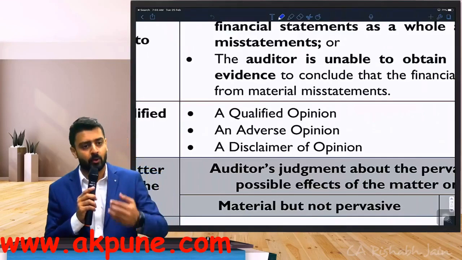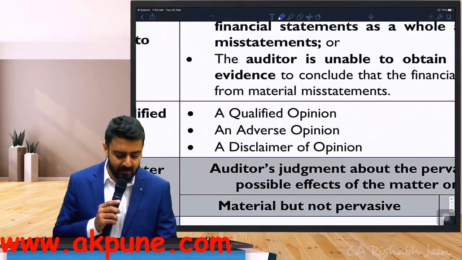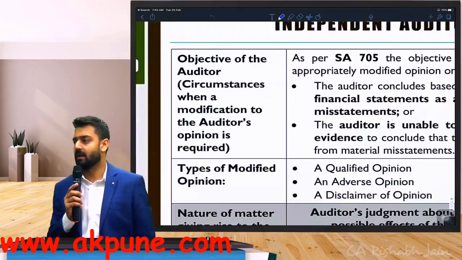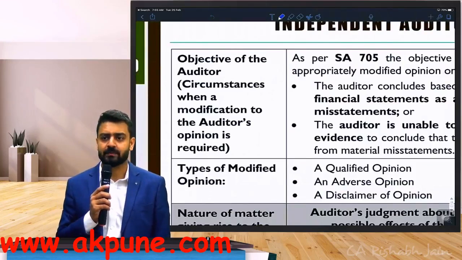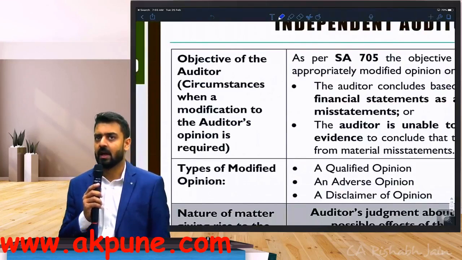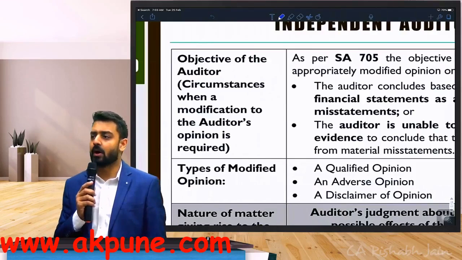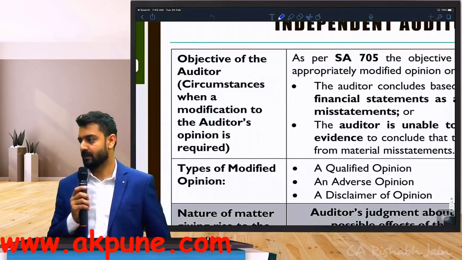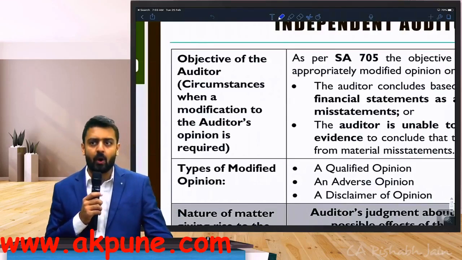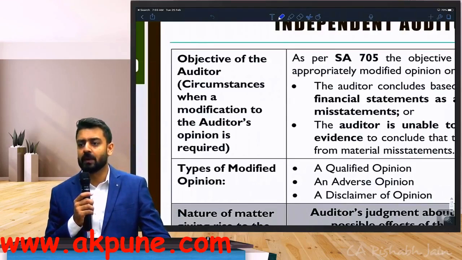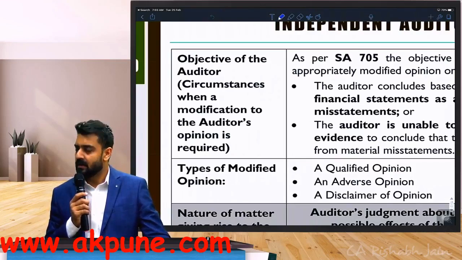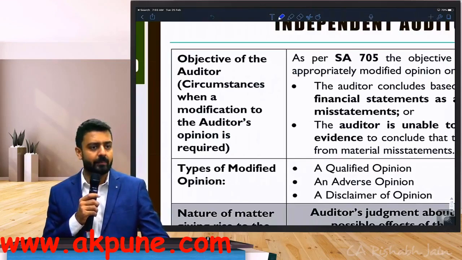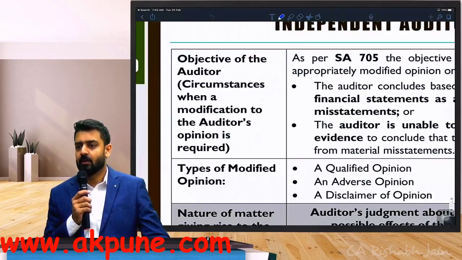So do one thing, write down number 2, circumstances when a modification to the auditor's opinion is required. There are 2 circumstances. Write down number A.